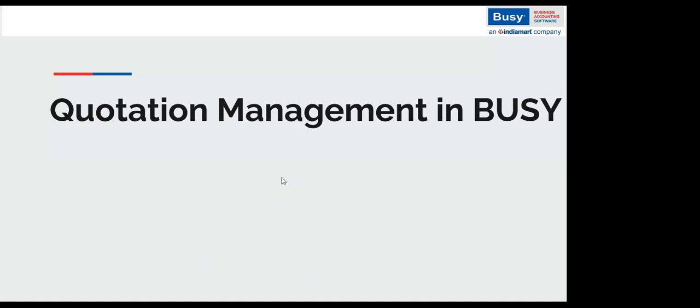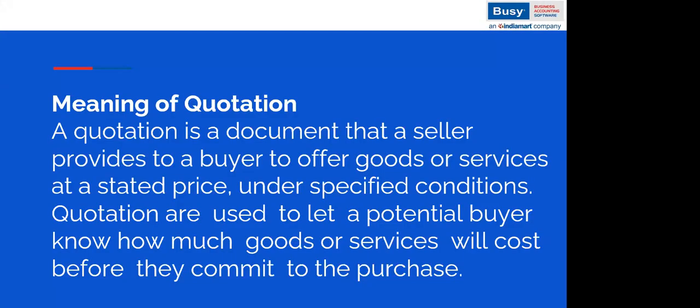So before looking at the configuration part in Busy, let's have a clear idea about quotation. What do we mean by quotation? Quotation is basically a document provided by a seller to the buyer, which includes items, prices, and specifications and conditions related to those items.